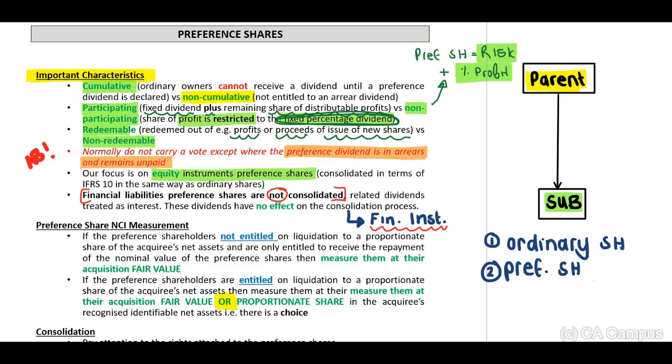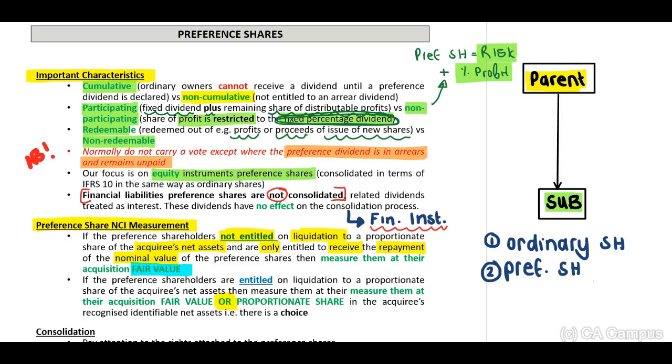Now, let's have a look at the preference share in terms of our NCI measurement. If the preference shareholders are not entitled on liquidation to a proportionate share of the acquiree's net assets and are only entitled to receive repayment of the nominal value of the preference shares, then we measure them at acquisition date fair value.